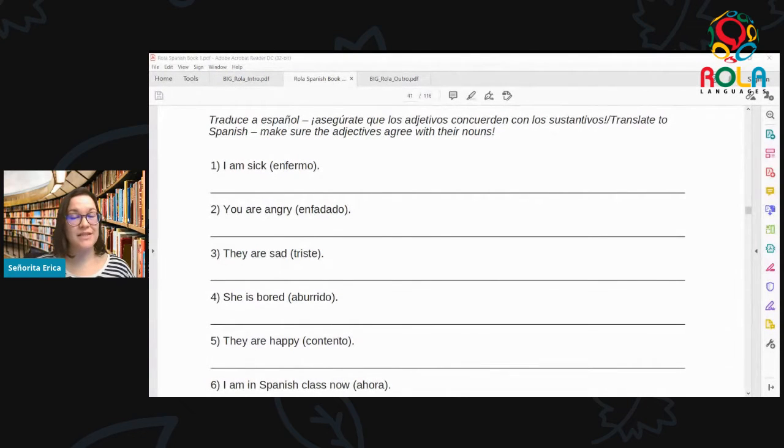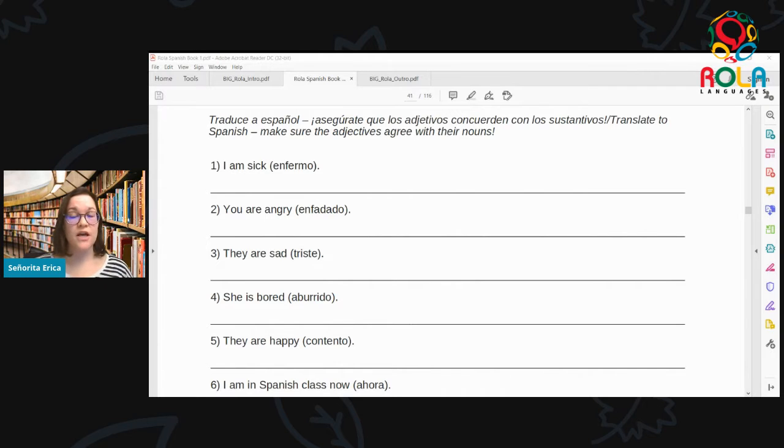So aquí tenemos las traducciones. So here we have some translations, and translations are a great exercise for you to practice Spanish or any language that you're learning, because it helps you to put all of your skills together. Oftentimes when we do an exercise, it's very targeted and really just focused on practicing one thing. But when we do translations, we have to bring in all of our skills. We have to bring in the vocabulary, we have to bring in the grammar, and usually not just one grammar point that we're studying in this particular lesson, but from many other lessons. So it's a great test of all your skills and putting all of your things together.